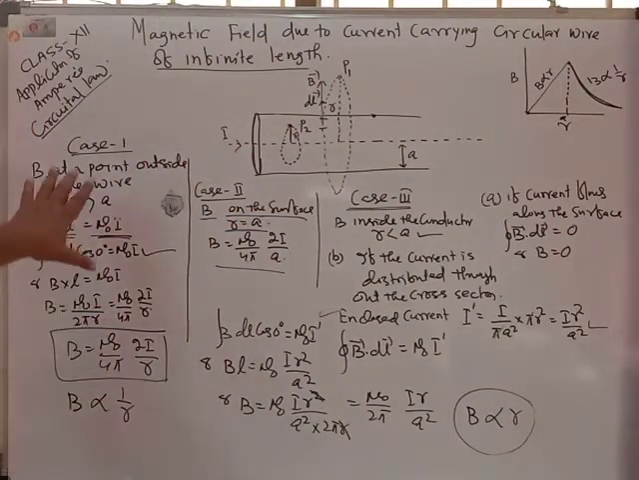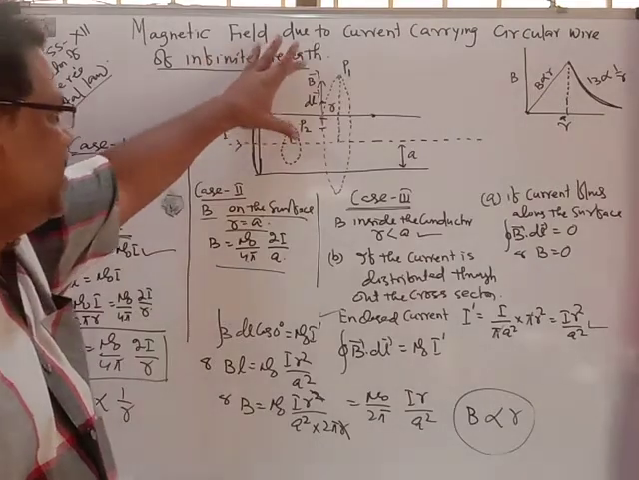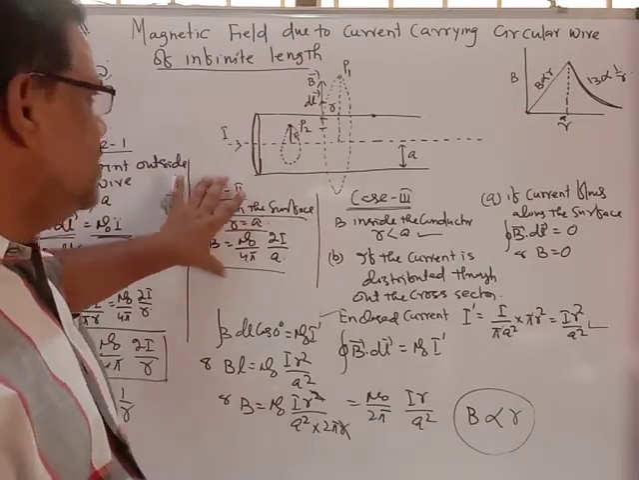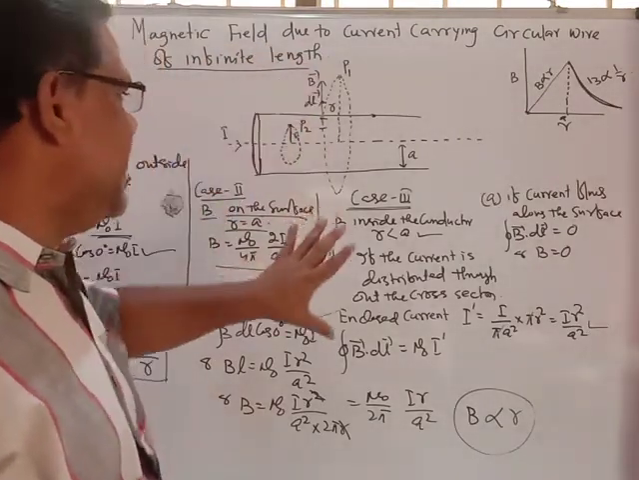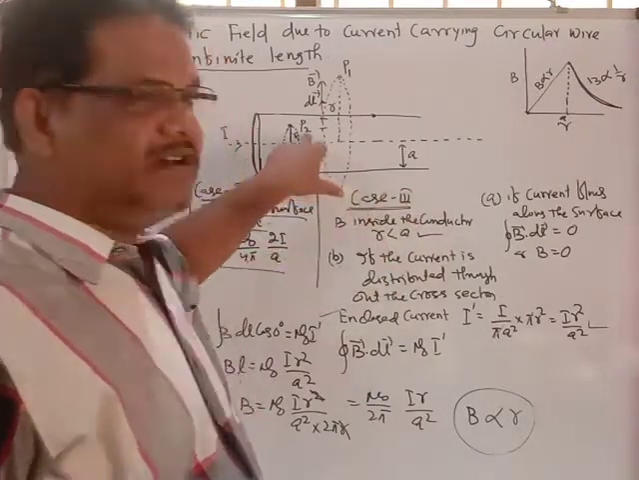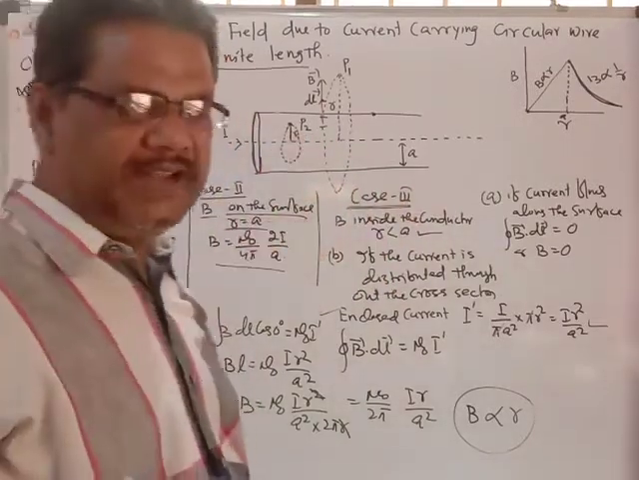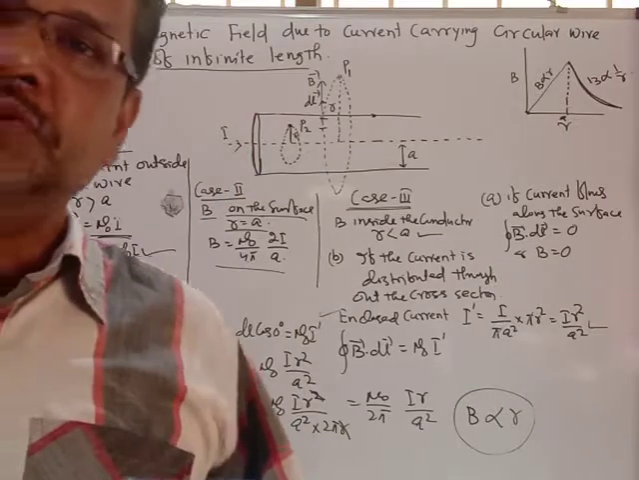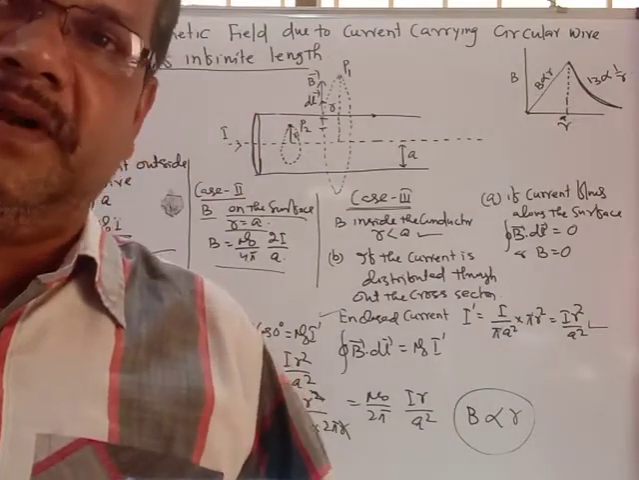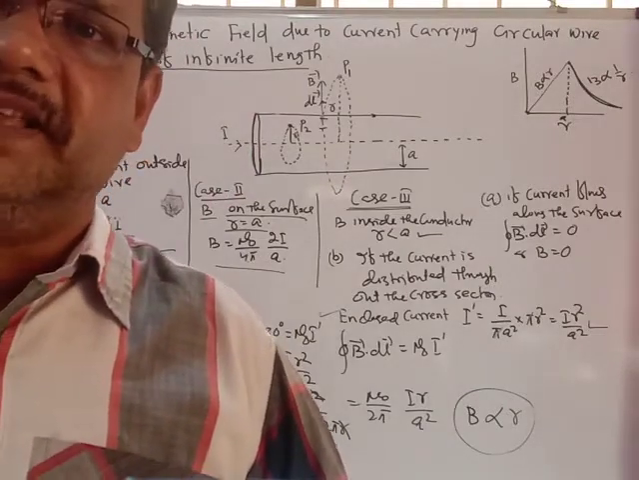So you get the idea of the three cases: case 1 outside the conductor, case 2 on the surface of the conductor, and case 3 inside the current carrying conductor. We get the magnetic field accordingly, and we can do the next application of Ampere's circuital law in the next video.